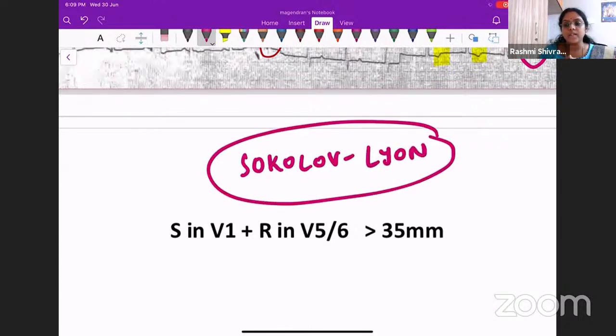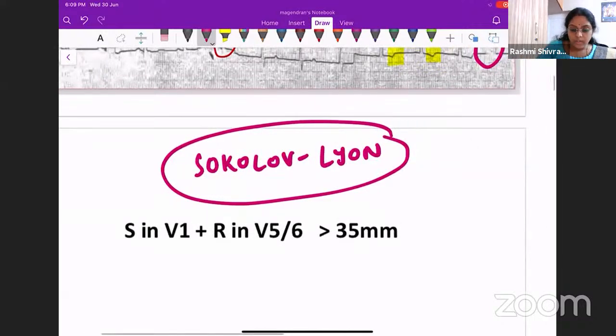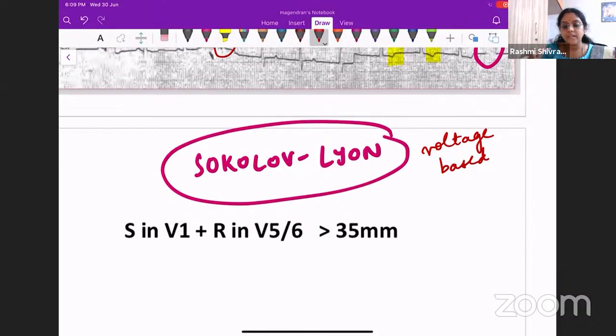There are some other criteria as well, like the Cornell's criteria or the Lyon's criteria or the Framingham's criteria. There are some more criteria. Basically, these are all voltage-based criteria. What do you mean by voltage-based criteria? They are basically based on the height of the QRS complex. In the vertical plane, it is actually the voltage. In the horizontal plane, it will be the time. So when it is vertically elevated, when the QRS complex is long, that means the voltage is higher. Okay, so basically all these criteria are voltage-based criteria.